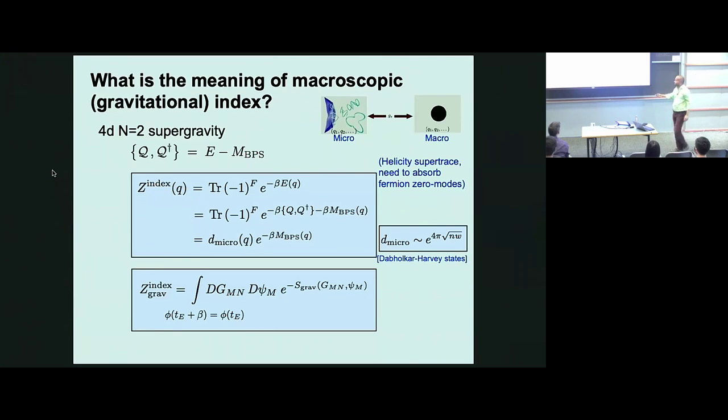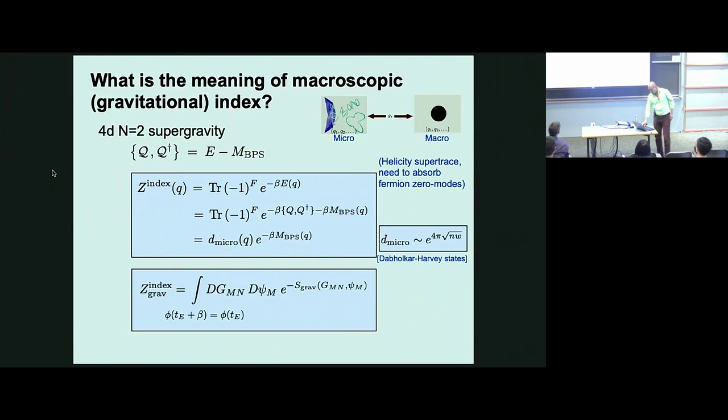Now this is the space-time. This is Euclidean space with a thermal circle of radius beta, and all the fields are periodic, including the fermions, and that's what implements the (-1)^F. So this is the dual to the Witten index, this supersymmetric index that we construct.